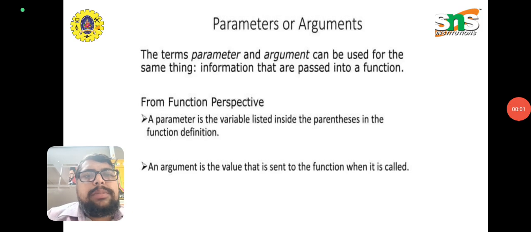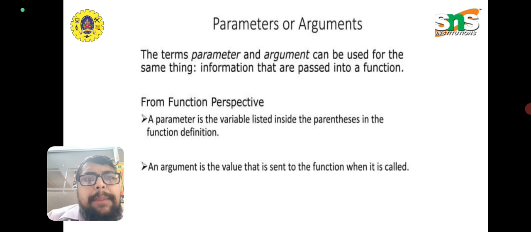Next, we are going to see the lecture video series called functions and parameters. This is video number 2, called parameters or arguments. The terms parameters and arguments can be used to mean the same thing: information that is passed into the function. From the function perspective, a parameter is a variable listed in parentheses in the function.